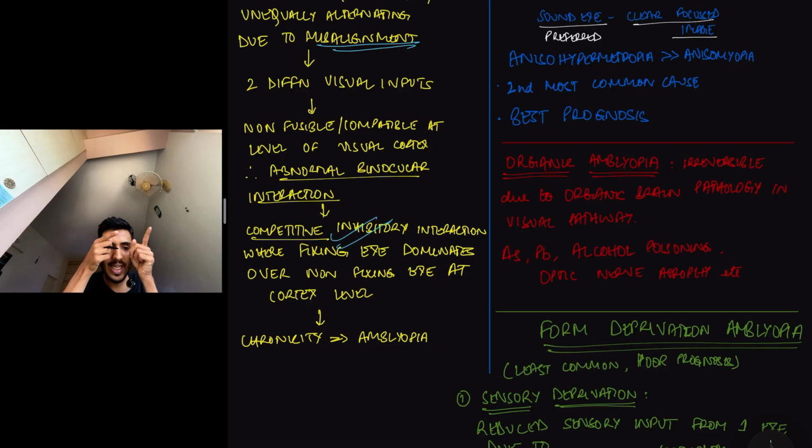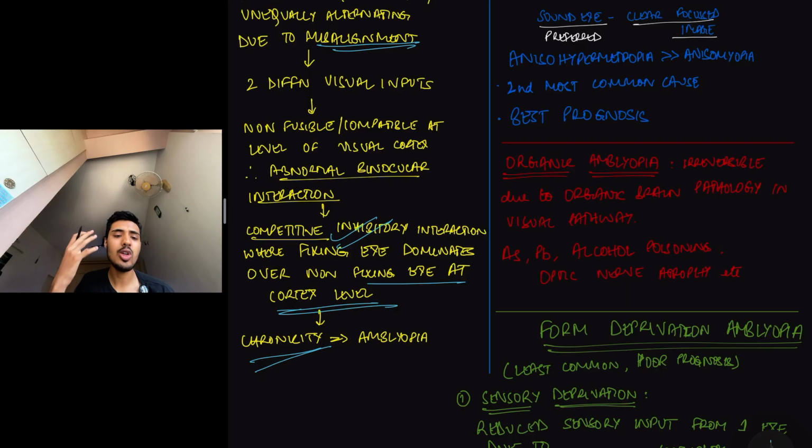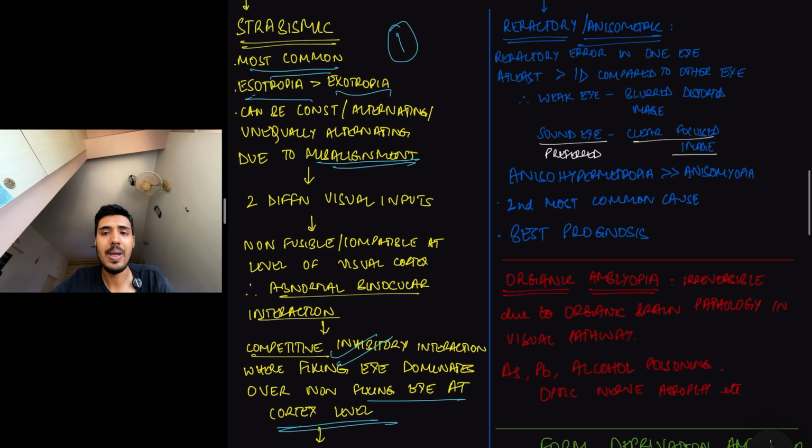There is one fixating eye. Let's say this is the strabismic eye, which has undergone paralytic squint. This eye is fixating. Wherever you want to see, it is fixating. So, this fixating eye visual input dominates over this non-fixating eye visual input at the level of cortex. So, with chronicity, over a prolonged period of time, what happens? This prolonged competitive inhibition of the fixating eye over the non-fixating eye will lead to amblyopia of the non-fixating eye. So that is why strabismic amblyopia is the most common type of amblyopia.